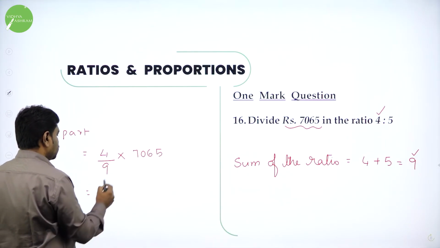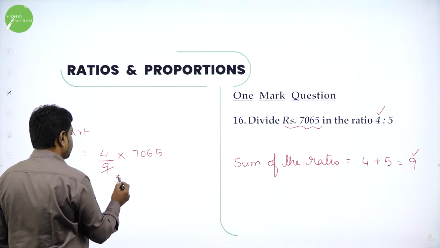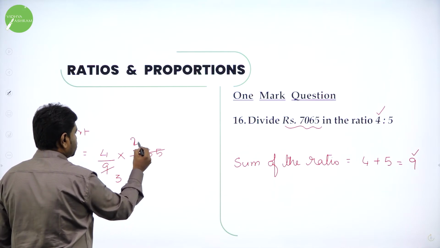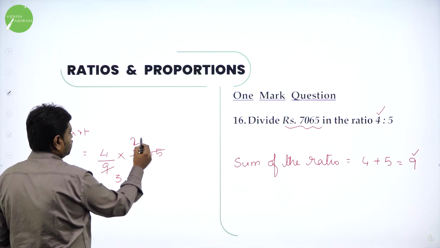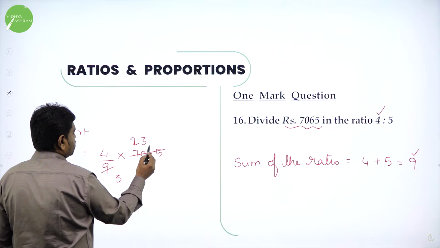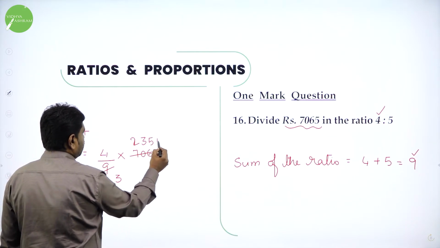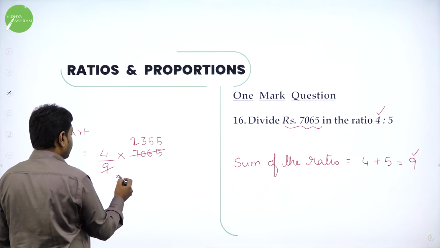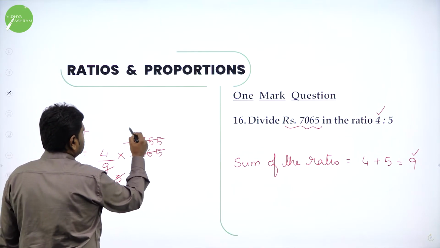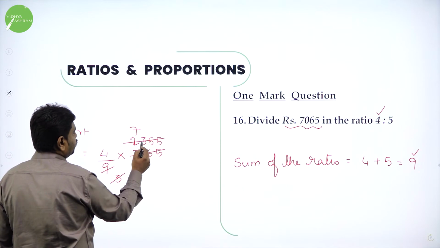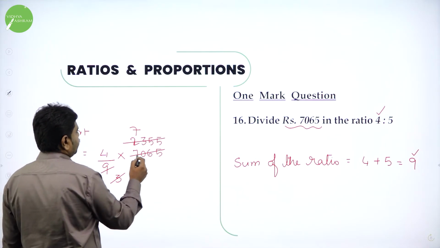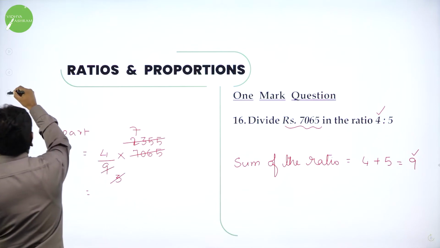Simplify this. Why go for such a lengthy method?